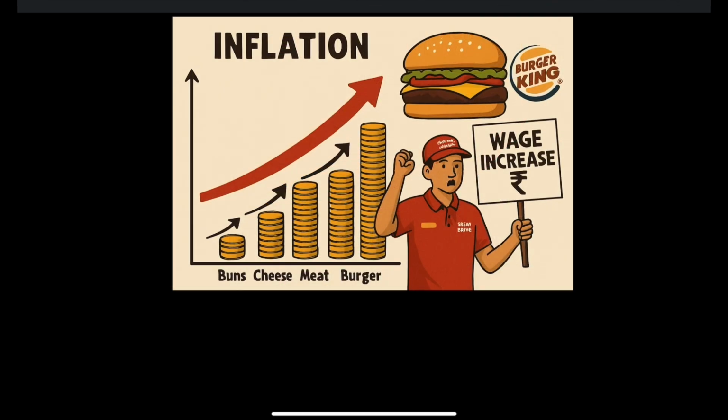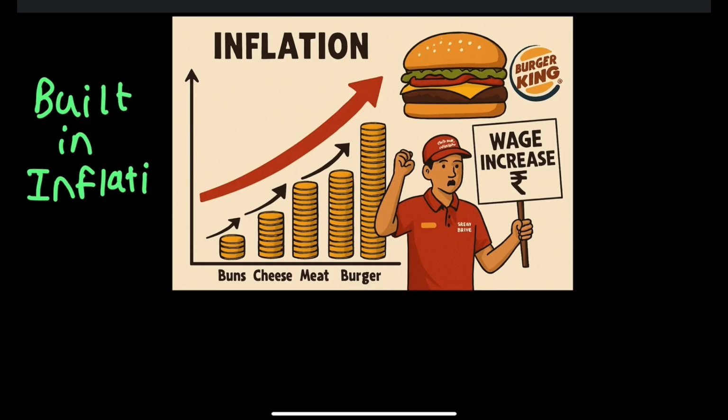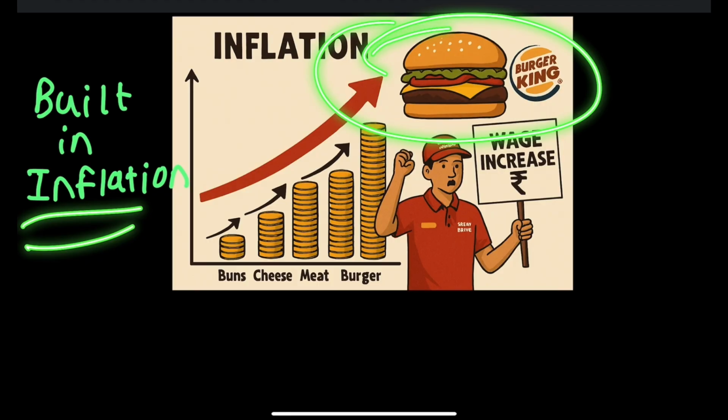Now, the third type is known as built-in inflation. अब built-in inflation है क्या? We'll try to understand with the same example of burger.